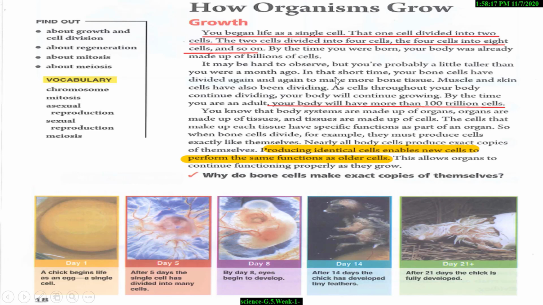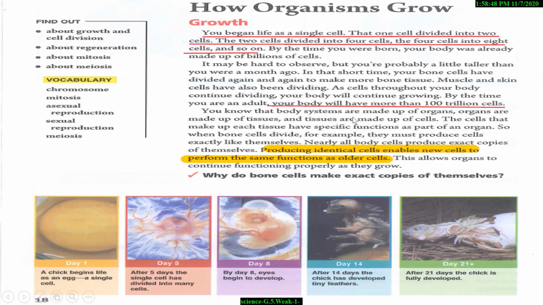month ago. In that short time, your bone cells have divided again and again to make more bone tissue. Muscle and skin cells have also been dividing. As cells throughout your body continue dividing, your body will continue growing. By the time you are an adult, you will have more than 100 trillion cells.